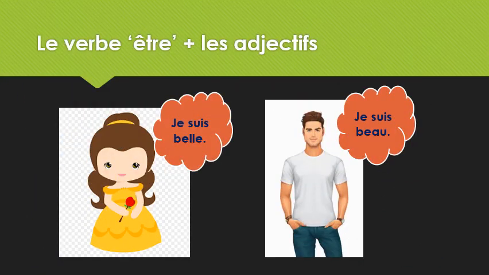Next is, how do we use adjectives in a sentence? Before the adjectives, we always use the verb être. As we know, the verb être is used for description. So with adjectives, we always use the verb être. For example, je suis belle means I am beautiful. Or je suis beau means I am handsome.